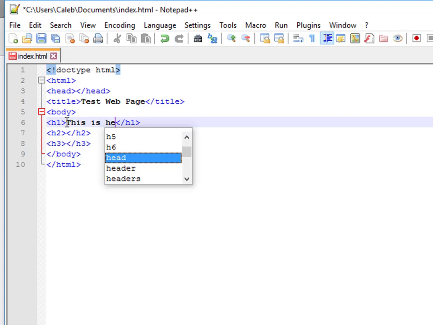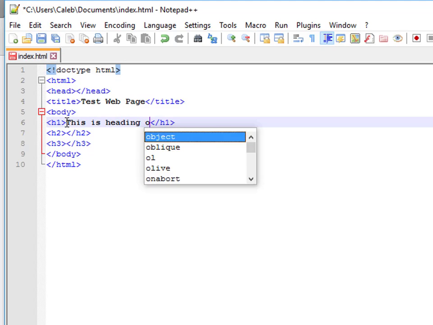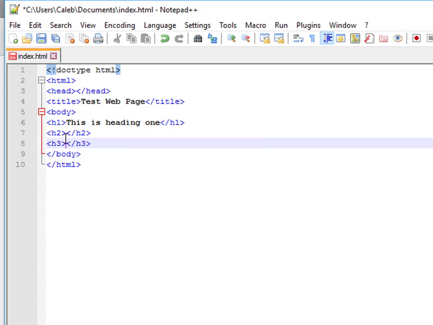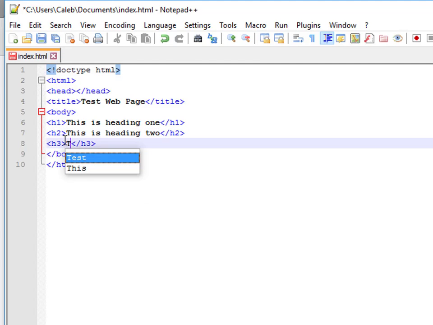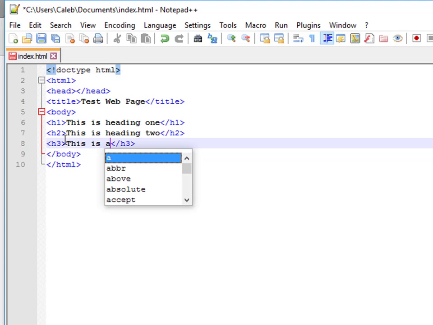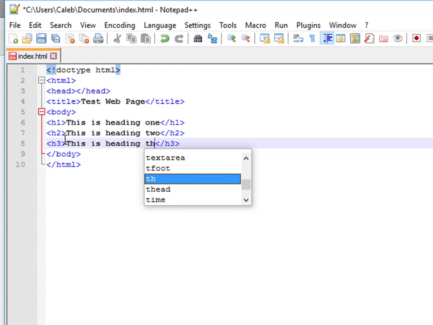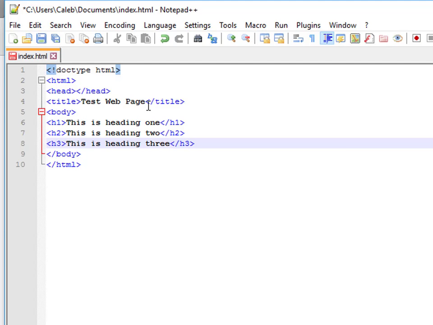So we say this is heading 1, and we go to the other one and say this is heading 2. We're going to see the difference between the h1 and the h2, and let's write this is heading 3. Heading 3 is the last heading there. Once that is done, we are just going to run it with Internet Explorer. Remember to save your file before you do anything.